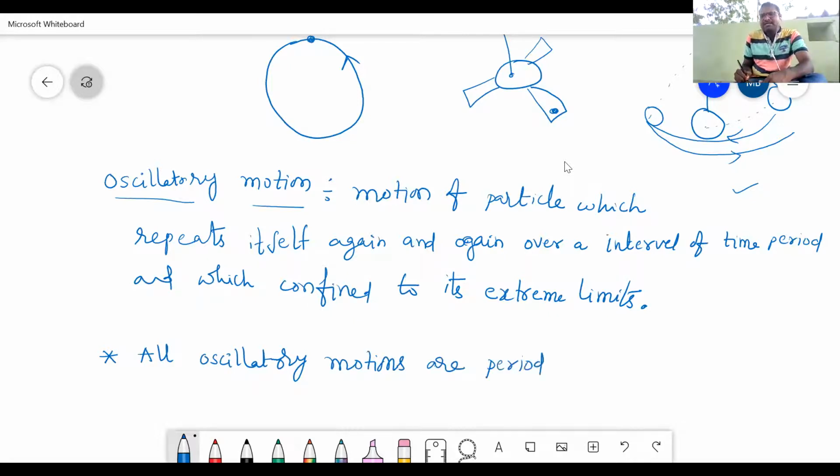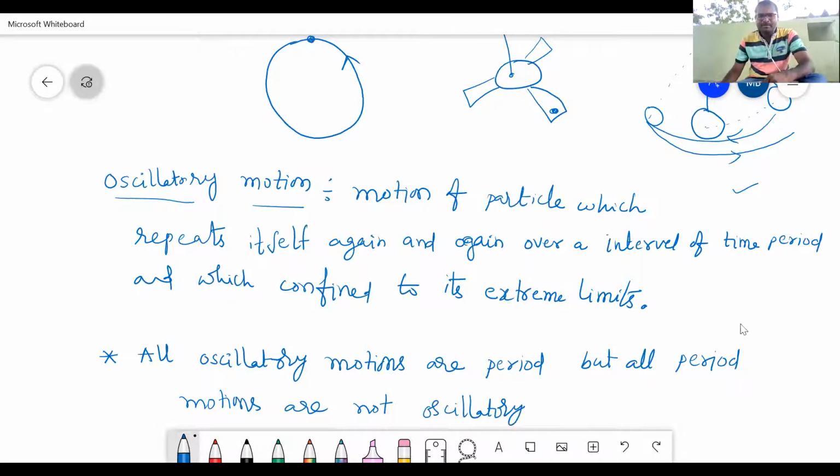Yes, means they are repeating their path again and again. But all periodic motions are not oscillatory motions. Point, remember this point. Okay.